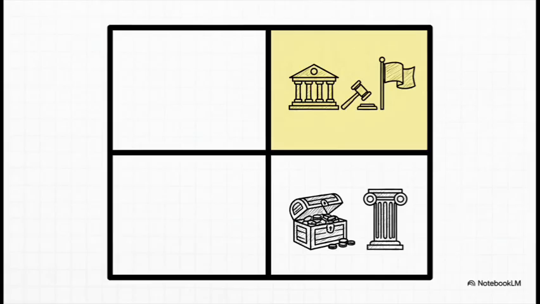All right, let's hop across to the top right quadrant. Here, you see a mix of strong government control with an emphasis on private wealth, tradition, and national pride. In this view, the state's power is used to enforce order and protect what are seen as core cultural values.